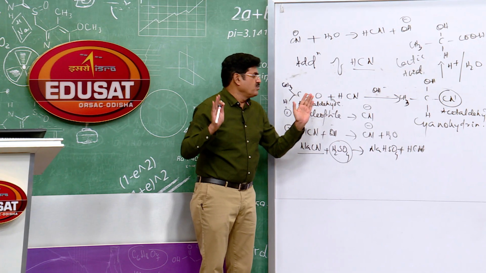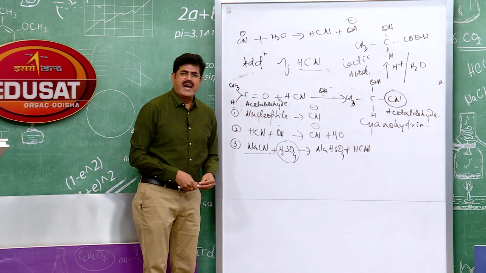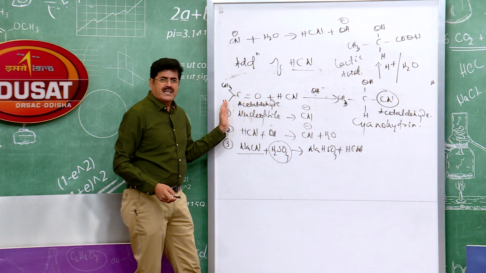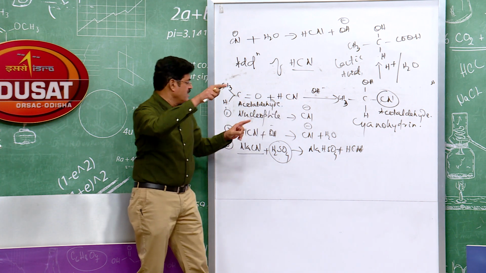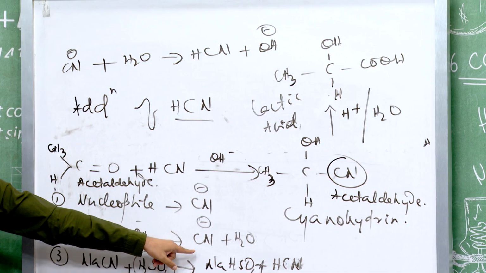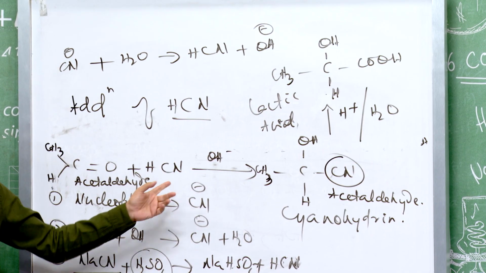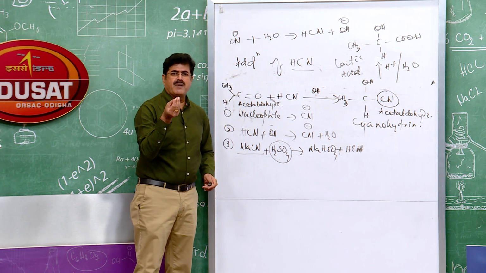If the question asks what happens when acetaldehyde is treated with HCN and the product is followed by acid hydrolysis, what is the answer? This is the reaction. When acetaldehyde is treated with HCN, remember weakly basic medium. Why weakly basic medium? To generate the nucleophile. Otherwise, HCN, being a very weak acid, cannot ionize to the maximum extent and cannot release a high CN- ion concentration.